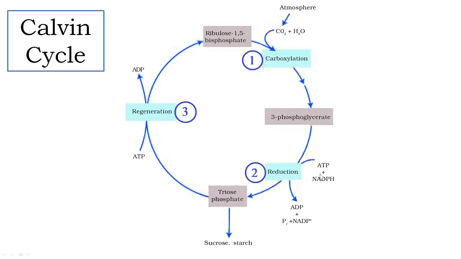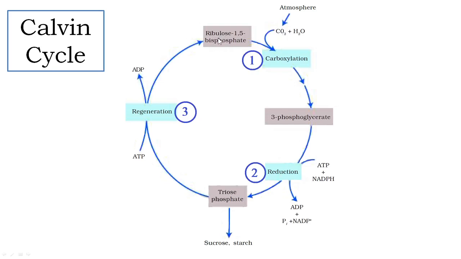ATP is used in reduction and also in regeneration. From triose phosphate, it produces ribulose bisphosphate, so that the cycle can continue.